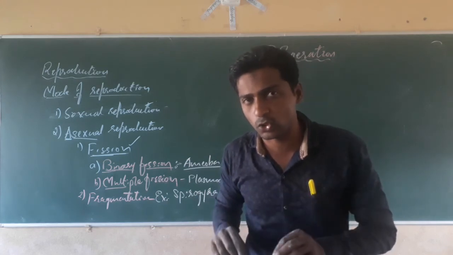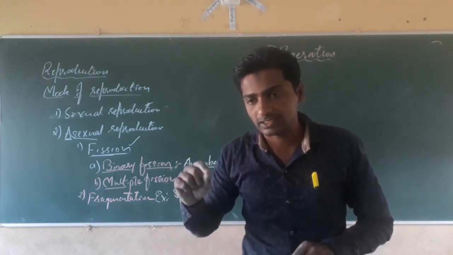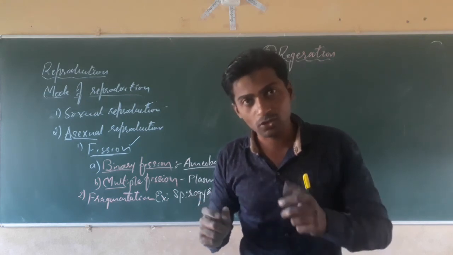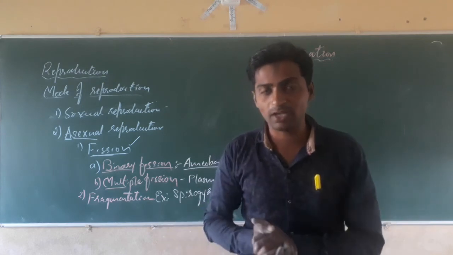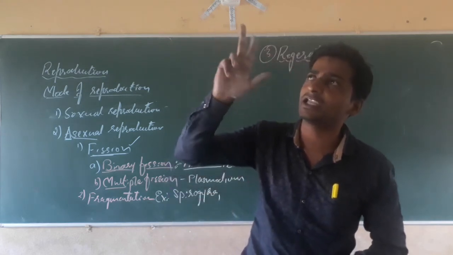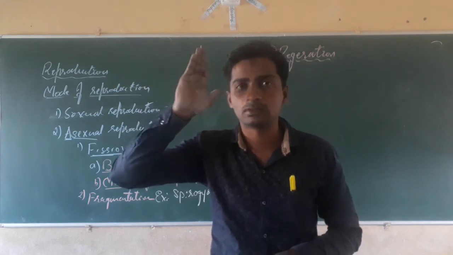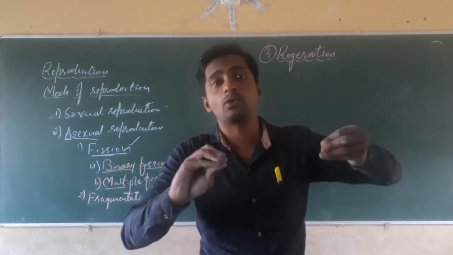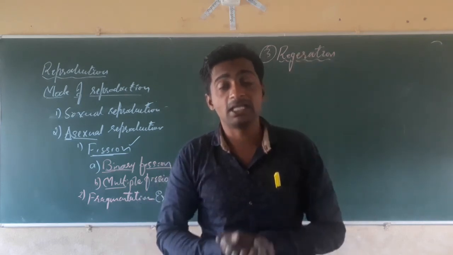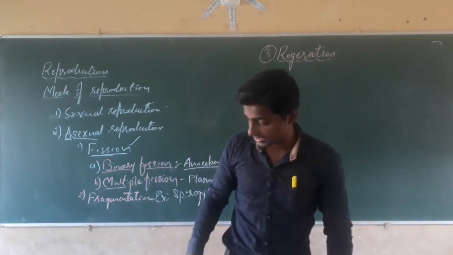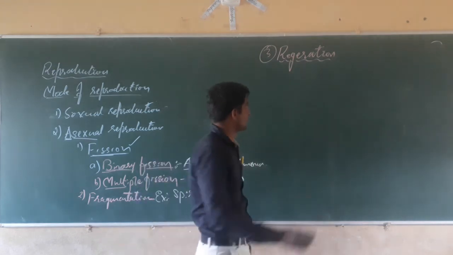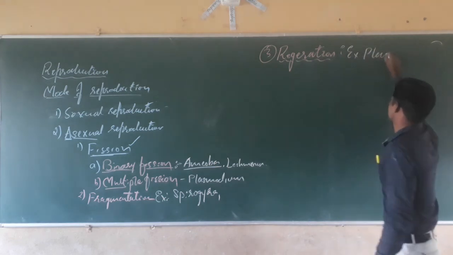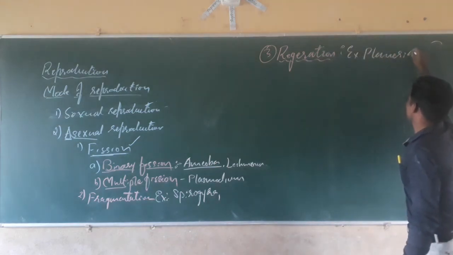If the cut part of the tail regrew, it would have to grow into a whole lizard. No. If the tail part is accidentally cut out from the lizard, it will not regrow. But in the case of planaria, the example for this one is planaria.